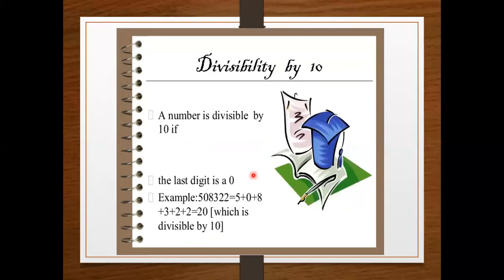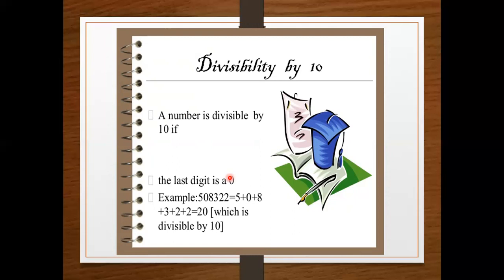Okay, now divisibility by 10. A number is divisible by 10 if the last digit is 0. You have to remember, if the last digit is 0 or 5, then the whole number is divisible by 5. But only if the last digit is 0, the number is divisible by 10. And if the last digit is 0, it's divisible by 2, it's divisible by 5, and it's divisible by 10 also.